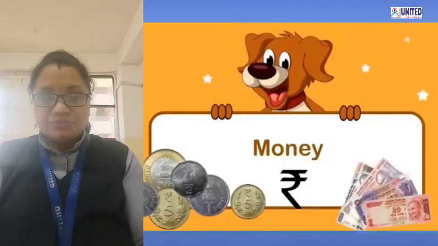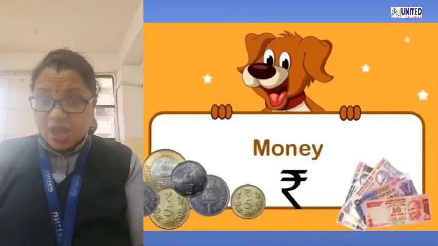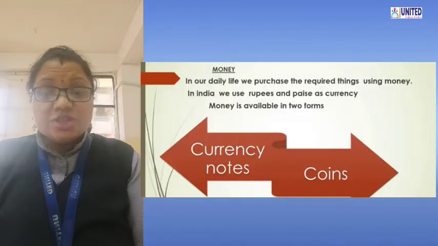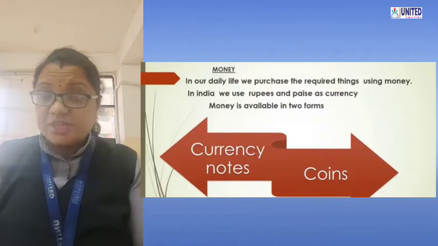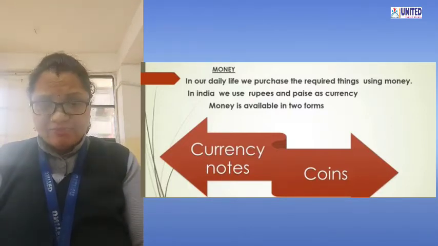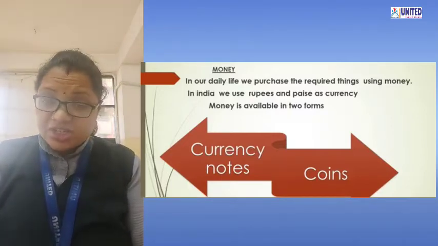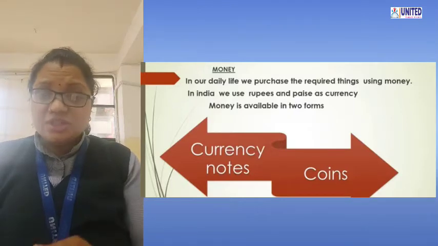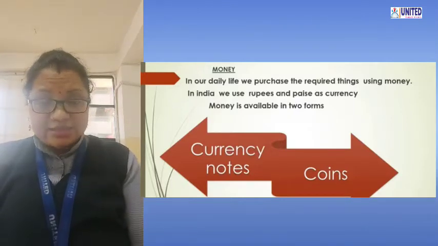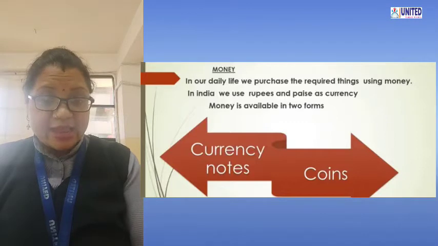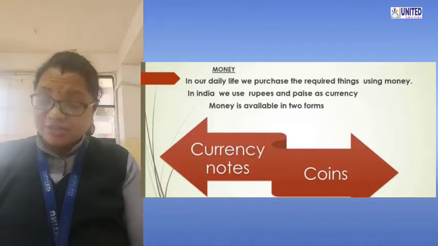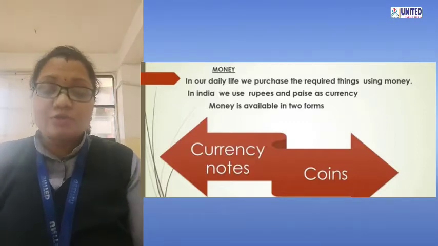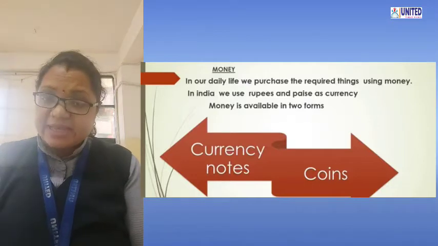Yes. So in our India, we use money in the form of rupees and paise. In other countries, it may be used in a different form, yes, like dollar, yen. But in India, we use it in the form of rupees and paise.